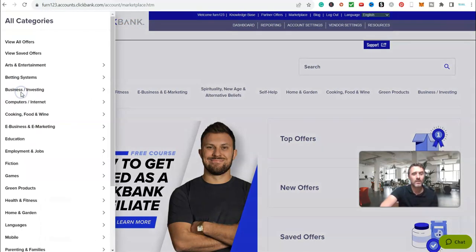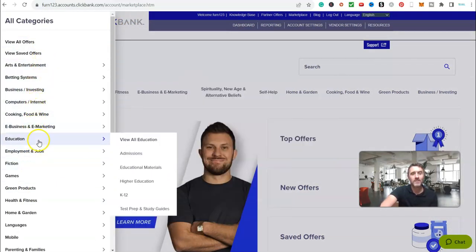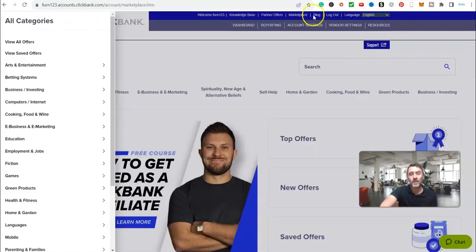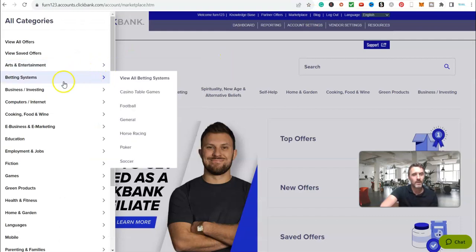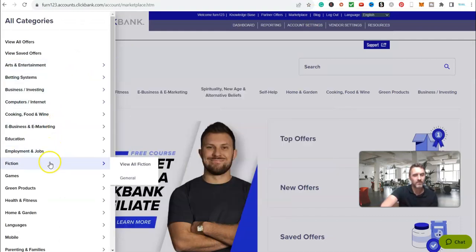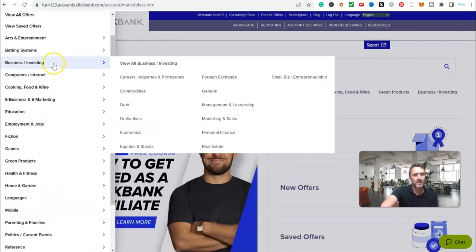Okay. So if I click on all down here, I can go down. Now, if I was trying to find some products related to this keyword over here, Earn Online UK, it's pretty straightforward. I would come down here and I'd probably go into, let's go education, no, scroll down. Business and investment, I don't know.